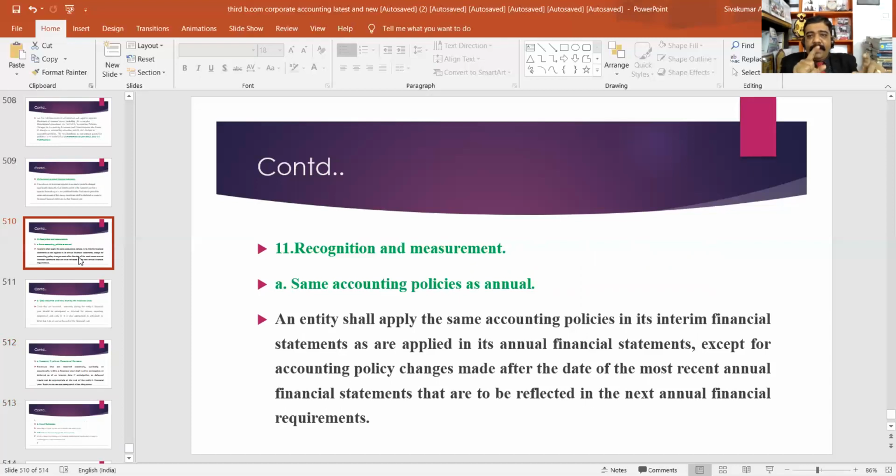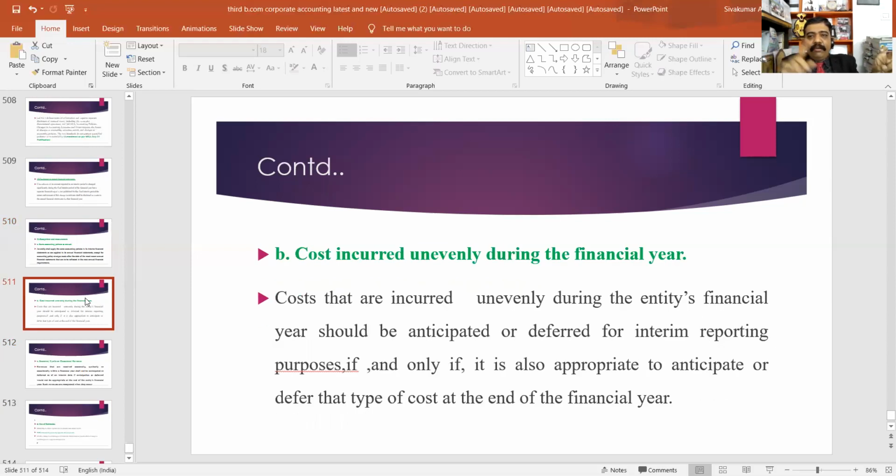Then, please listen. Same accounting policies as annual. You may use the same accounting policies as in the annual financial accounts. And it should apply the same accounting policies in its interim financial statement as are applied in its annual financial statement, except for accounting policy changes made after the date of the most recent annual financial statement that are to be reflected in the next annual financial statement. That means the accounting policies will be the same as annual financial statements. Accounting policies of interim financial reports and annual financial statements are the same.